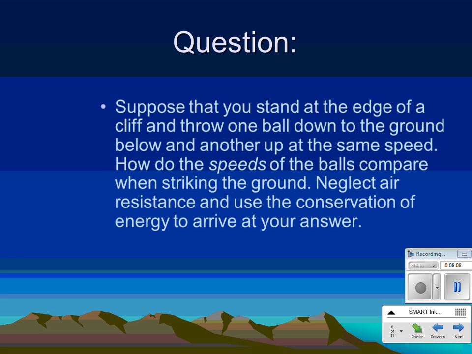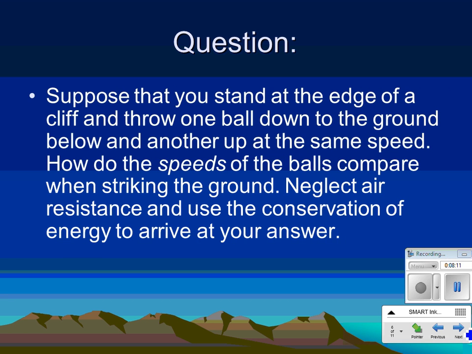Let's try this question now. Okay? This is a typical IB type question. You're standing at the edge of a cliff. You throw one ball down with a certain velocity, and you throw another one up with the same velocity but in the other opposite direction. Actually, they have the same speed, different velocities. So you throw one down at a certain speed, you throw one up with the same speed.